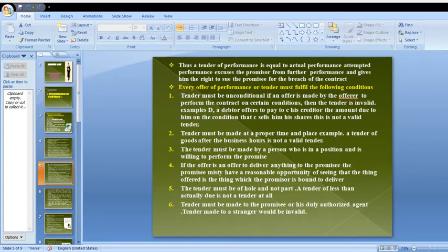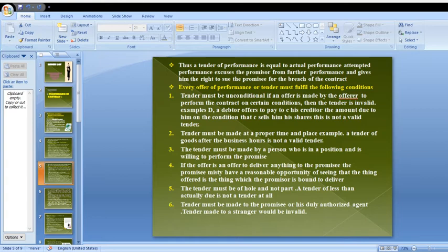And coming to the third point, the tender must be made by a person who is in the position and willing to perform the promise. Here one contract is there. Party A is the promisor and party B is the promisee. Party A should have the willingness and the proper position to perform the promise, then only it is considerable.